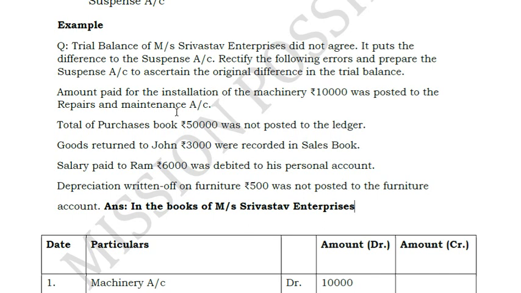The first question here: amount paid for the installation of the machinery, 10,000, was posted to repairs and maintenance. Is it a suspense account or a one-sided error, friends? Just think logically and tell. It is not a one-sided error. It is an error of principle, and error of commission also you can take it, because they have posted it to the wrong account. Ideally, as per accounting principles, they have to post it to the asset account only, friends. Because what I told you, when purchasing, what is the cost that we should record in the books? Remember the cost concept which I explained in the second chapter.